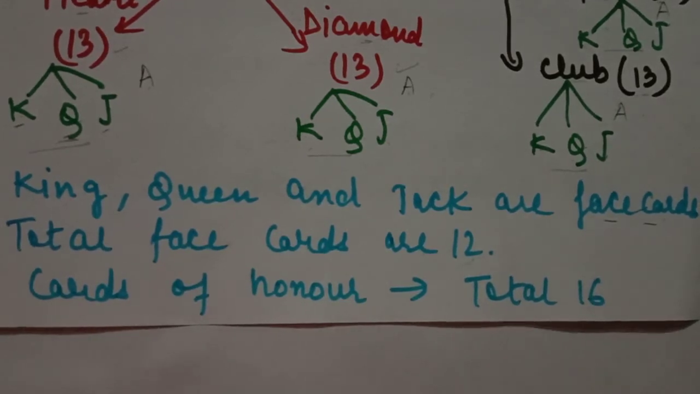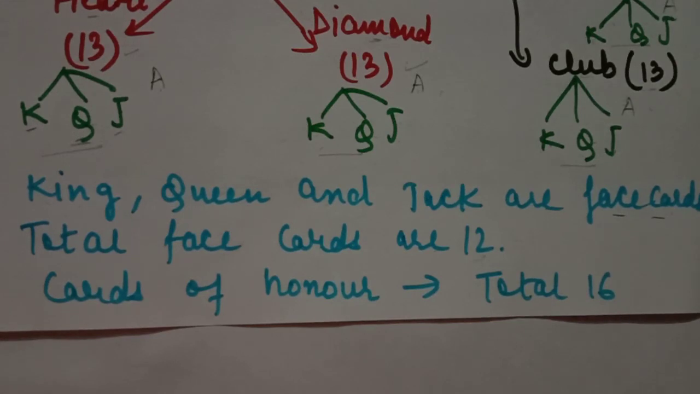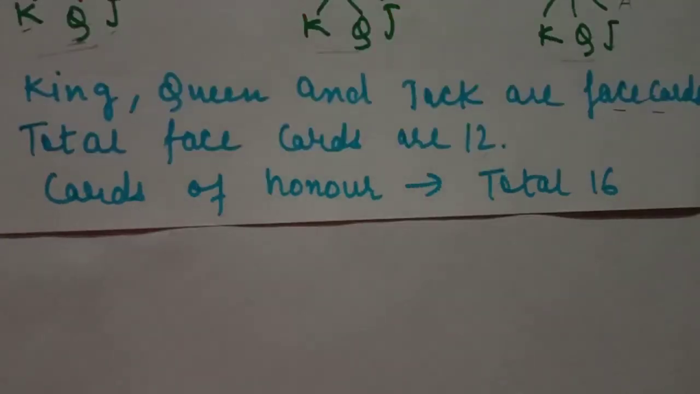So students, with this topic, today's lecture is finished. In today's lecture, we learned about probability: what is probability, what is an event, what is a trial, occurrence of an event, favorable outcomes, experiment, random experiment, equally likely outcomes, sure event, impossible event, formula of probability, range of probability, complement event, and about cards.